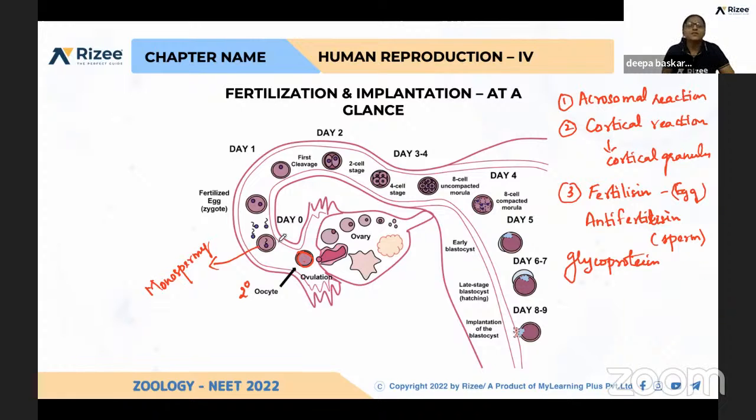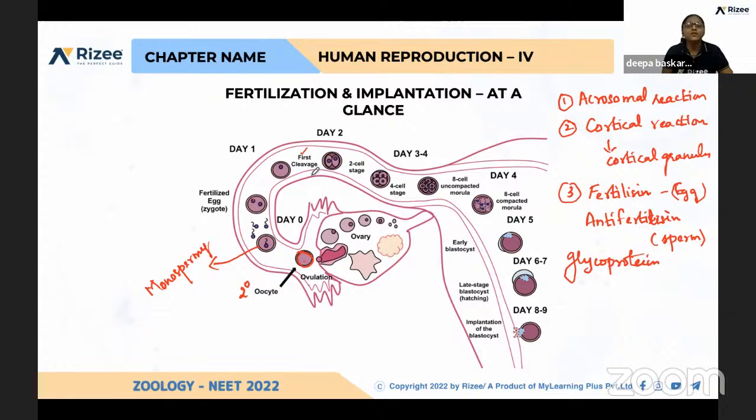So after this, the zygote will be formed. The nucleus of the egg and the nucleus of the sperm fuse together into a single nucleus, so all the chromosomes of sperm and egg are fused together. So on day 1, a single-celled zygote will be there, and the first cleavage will happen.